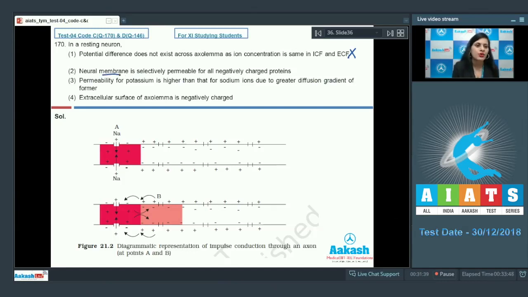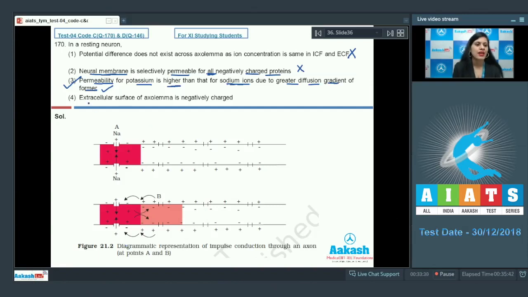The next statement is, neural membrane is selectively permeable for all negatively charged proteins. And this is an incorrect statement because neural membrane is impermeable for negatively charged proteins. The next option given is permeability for potassium is higher than that of sodium ions due to greater diffusion gradient of former. And as it is a correct statement, this is the correct answer to our question. Because the concentration gradient of potassium across the axolemma is higher than the concentration difference in the sodium ions. So the diffusion gradient of potassium is higher in comparison to sodium ions.